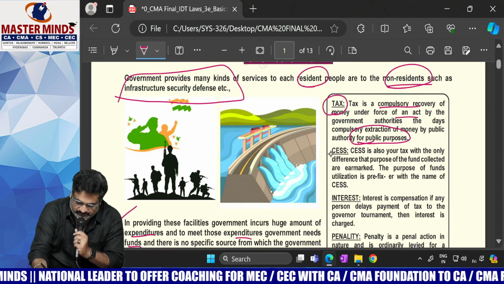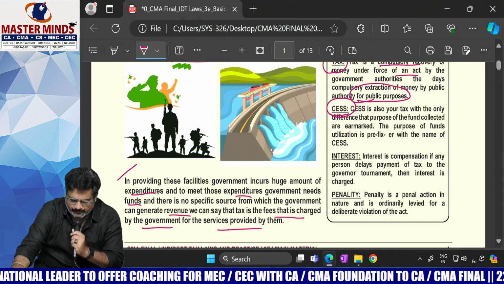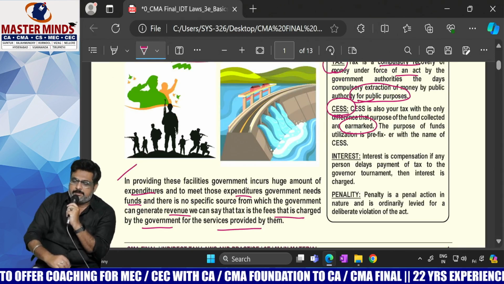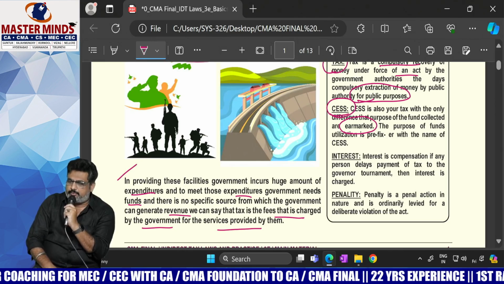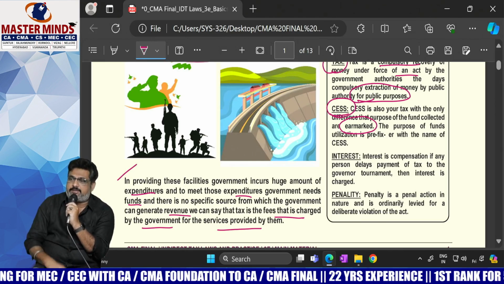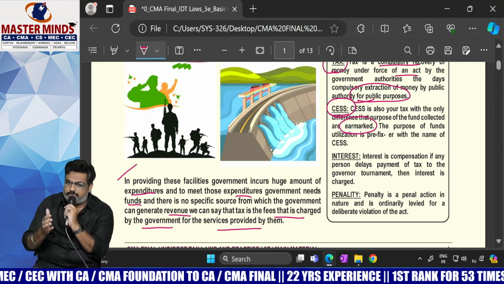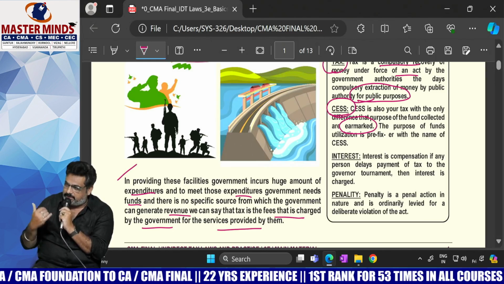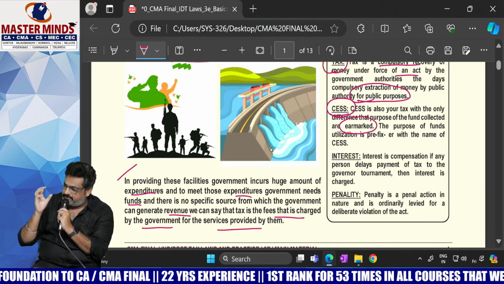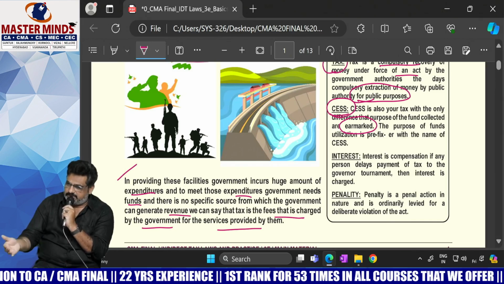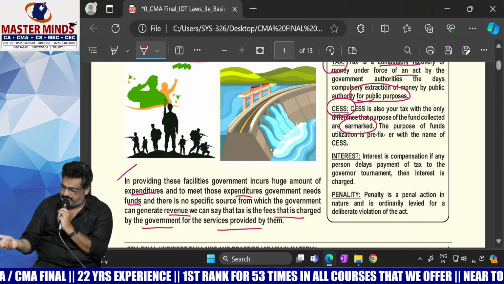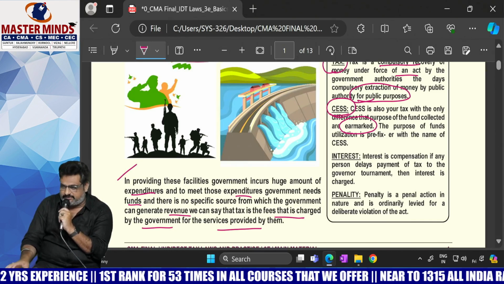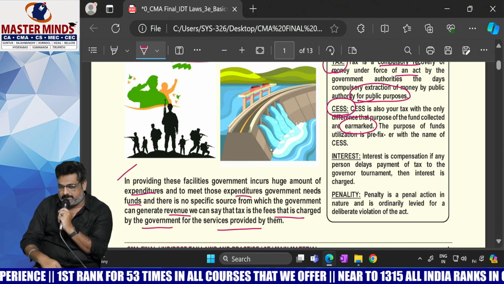The next word is cess. What is meant by the word cess? Generally, earmark means specific purpose. That means the purpose of those funds must be specific. Whatever amount you collect in the name of the cess must be utilized for the purpose of that particular thing. Education cess, health cess, infrastructure cess, Swachh Bharat cess, Krishi Kalyan cess, like that. All these are levied for a particular purpose.